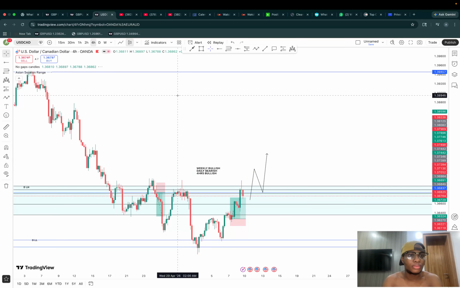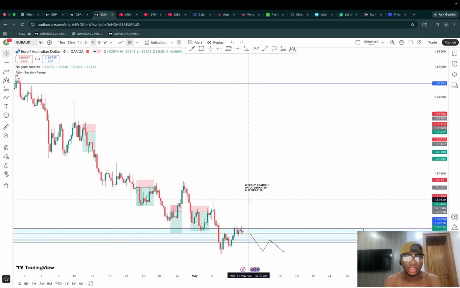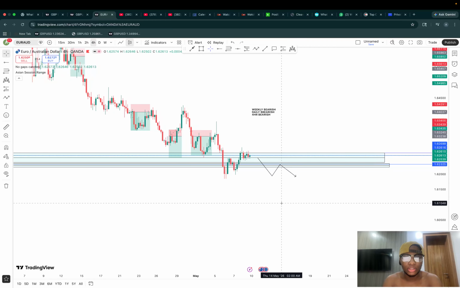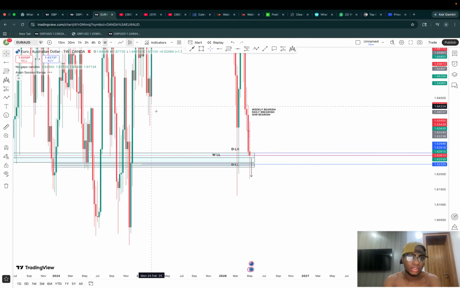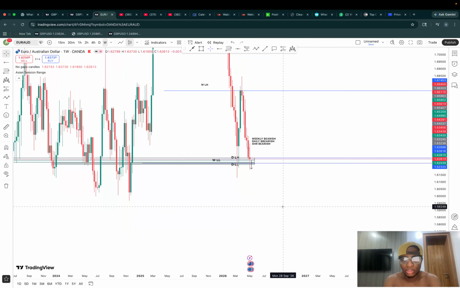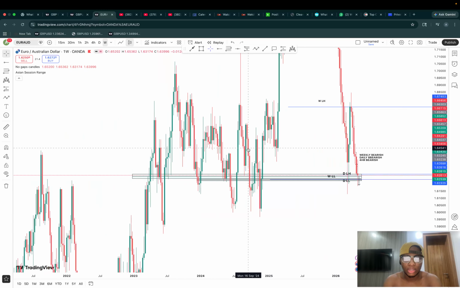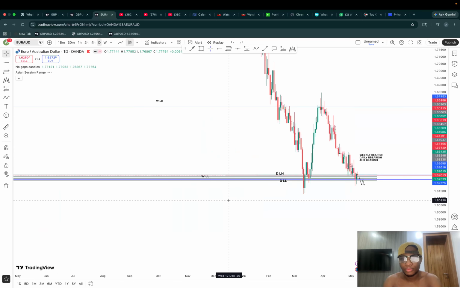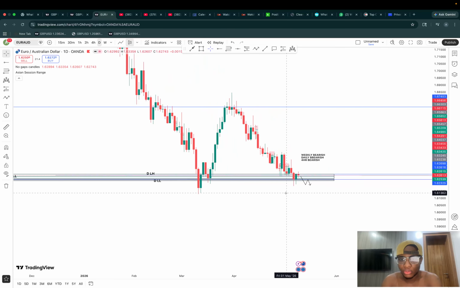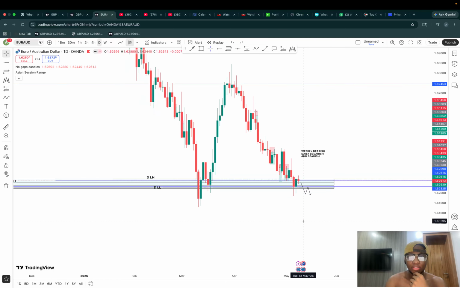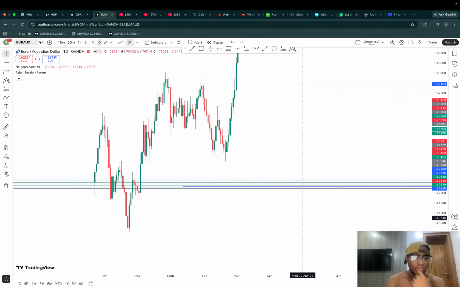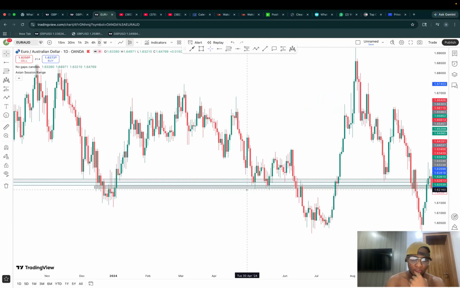Coming down. Next trade, Euro AUD. Euro AUD, another very interesting market. Weekly, we are bearish. This has been our lower low, this has been our lower high, and we're at a very clean support and resistance zone. On the daily, we are also bearish. This has been our lower low, this has been our lower high, and we are at a very clean support and resistance zone.